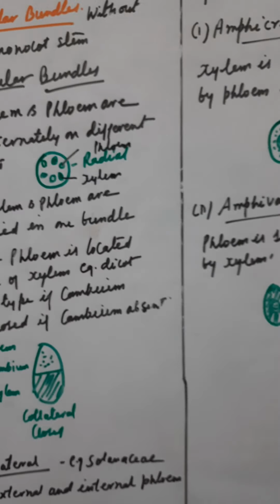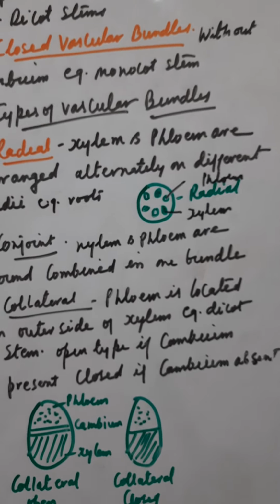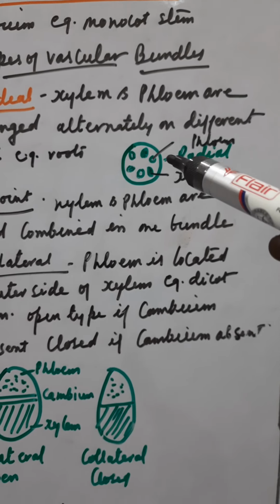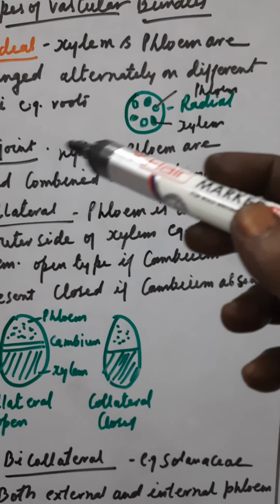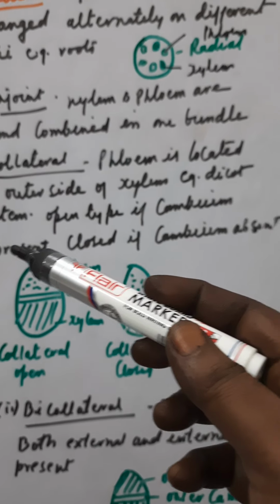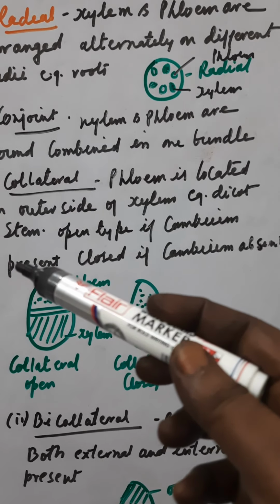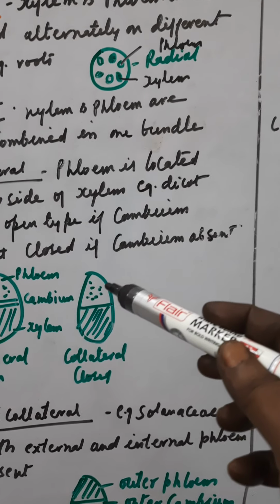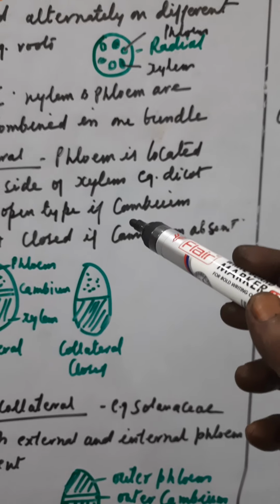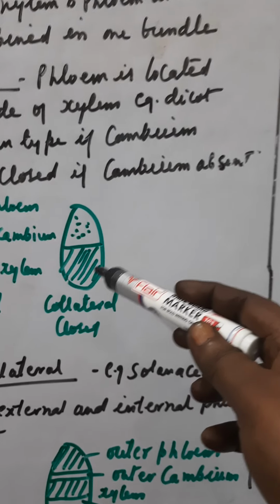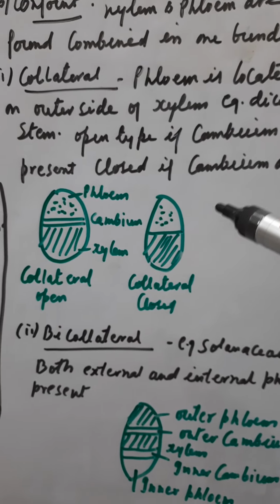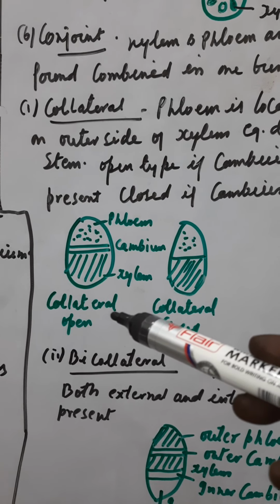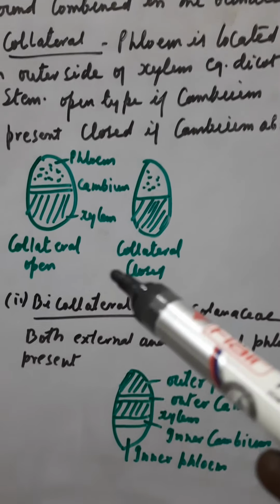So closed vascular bundle is without cambium. Open vascular bundle is with cambium. Radial: xylem and phloem are arranged at different radii. Conjoint and collateral. Conjoint means xylem and phloem are found combined in one bundle. Here you can see collateral. Phloem is located on the outer side of the xylem. So this is collateral and this is the open one, and this is collateral closed.